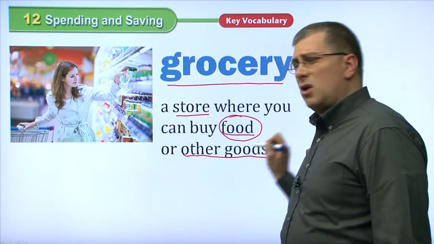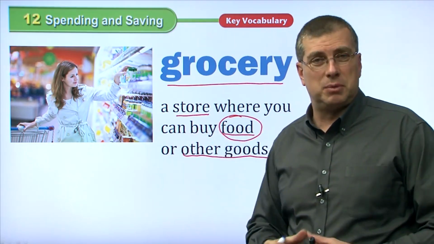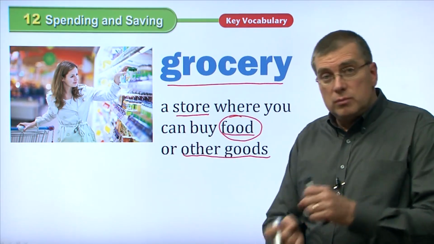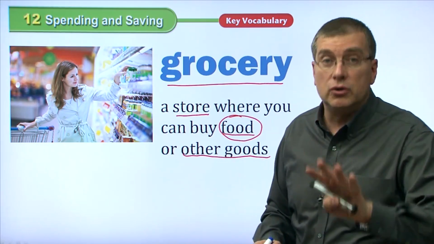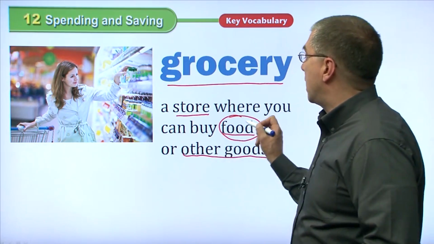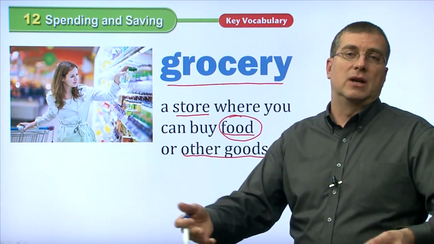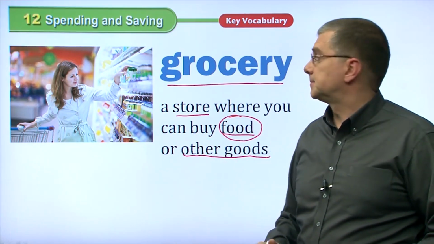But at a grocery, you can also buy other goods. For example, cleaning supplies for your house, maybe cups, brooms, things like that. You can buy other items at a grocery store. But mostly you buy food at a grocery store. Mostly grocery stores sell food. So go to the grocery to buy food for your house.